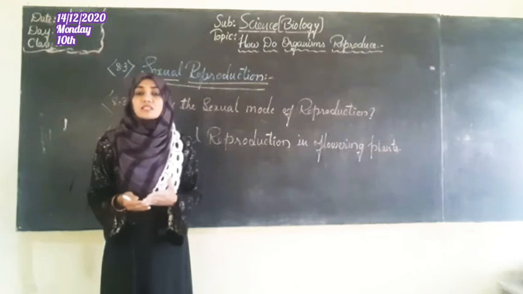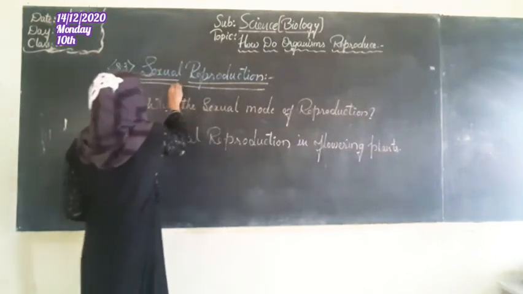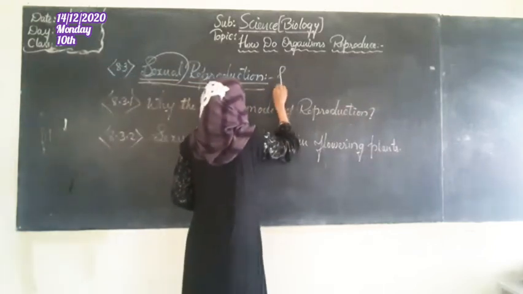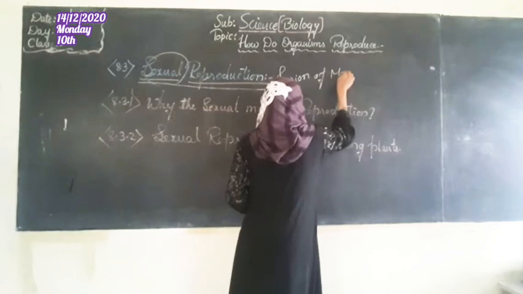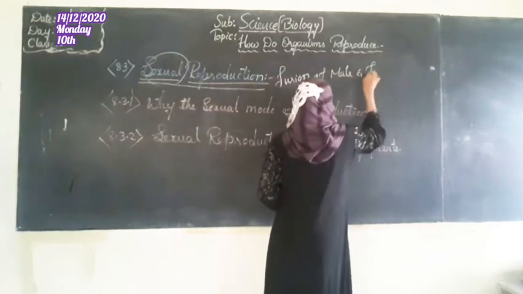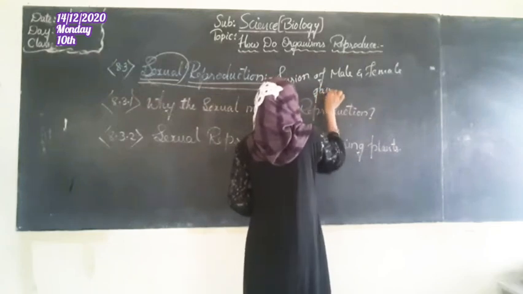Now gametes are nothing but the sex cells. So sexual reproduction is the fusion of male and female gametes.